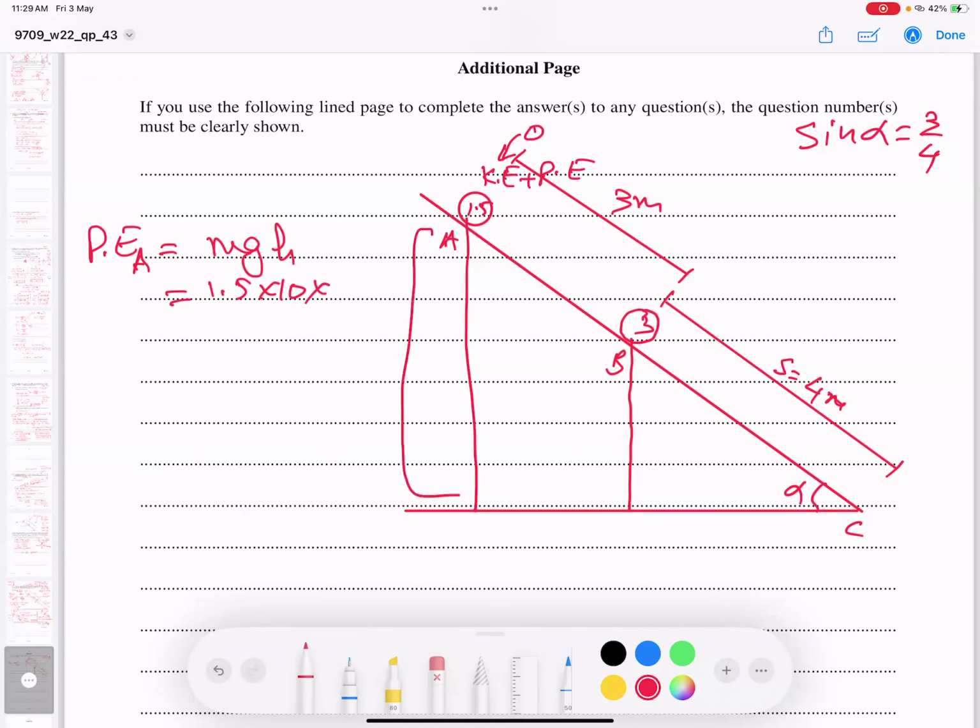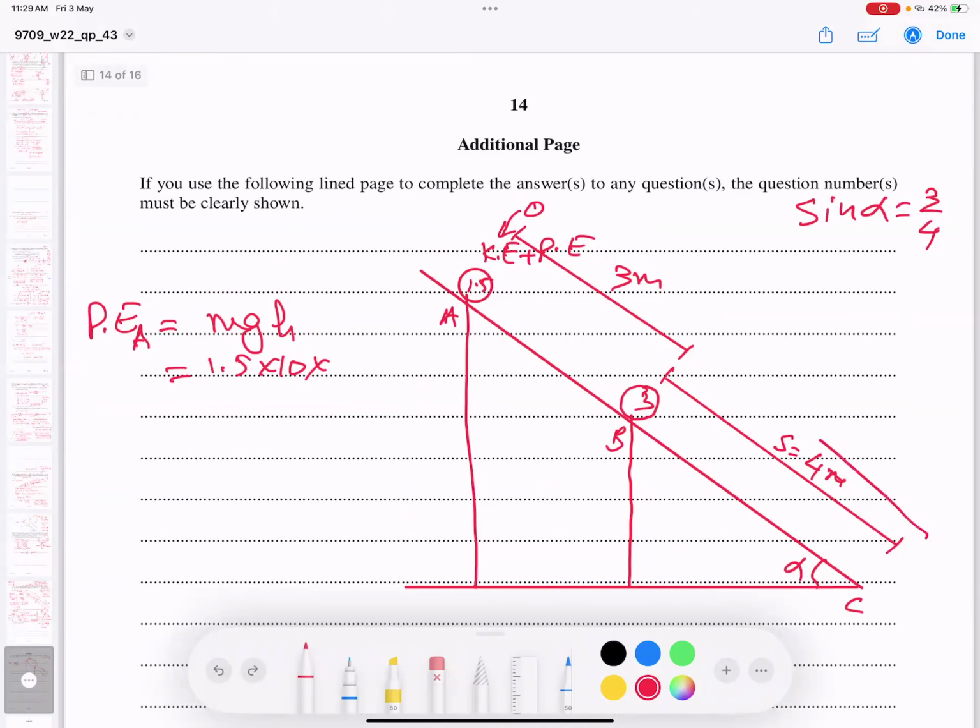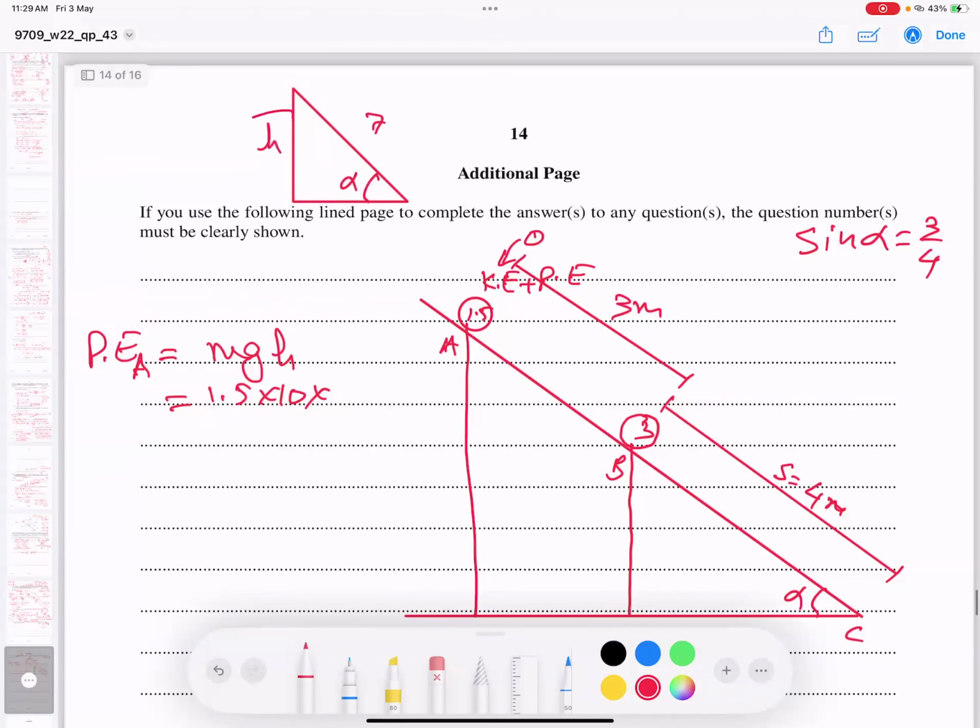Oh, this I don't know. So this is a triangle, I will make a big one. This is how much in total? 7. Actually, I draw this triangle again for you. This is alpha. This is 7 meters altogether as the hypotenuse. So opposite by hypotenuse gives h by 7 equals sine alpha. And sine alpha is 3/4, 7 multiplies there, and h becomes what?